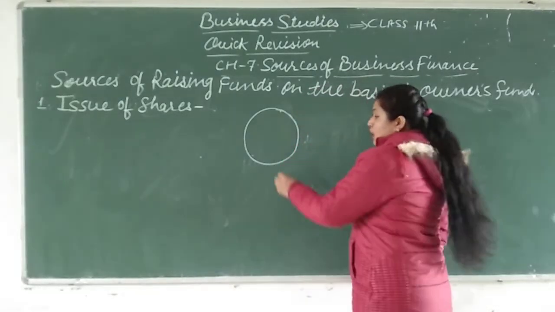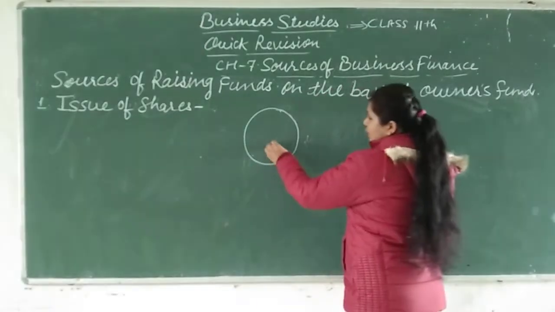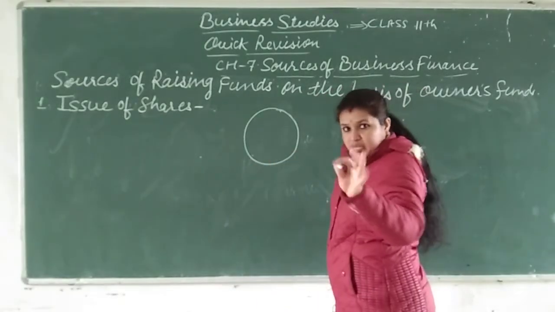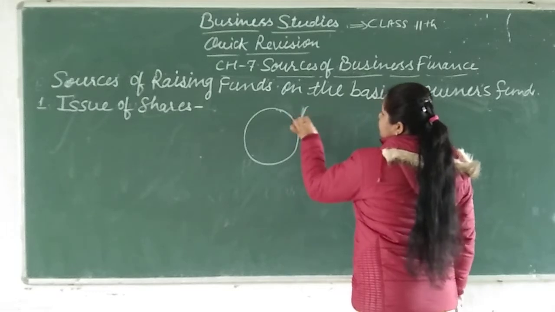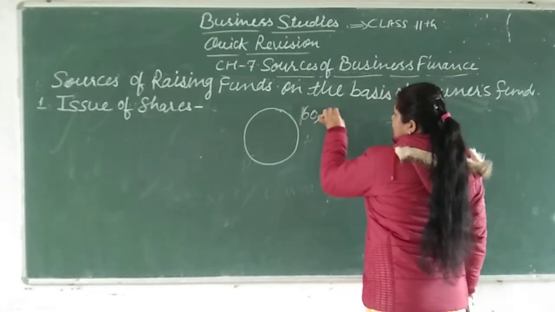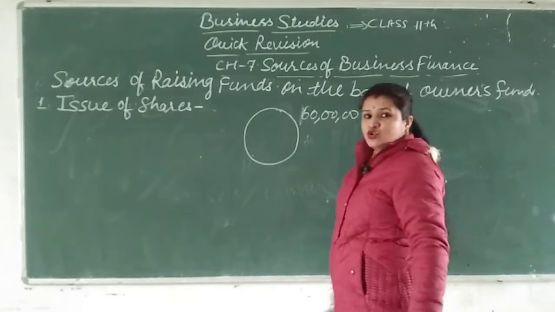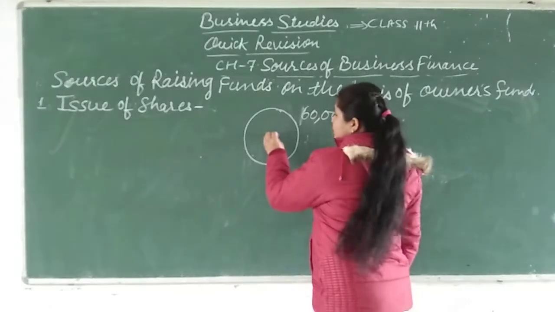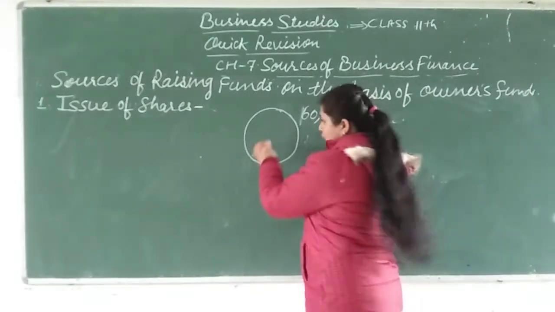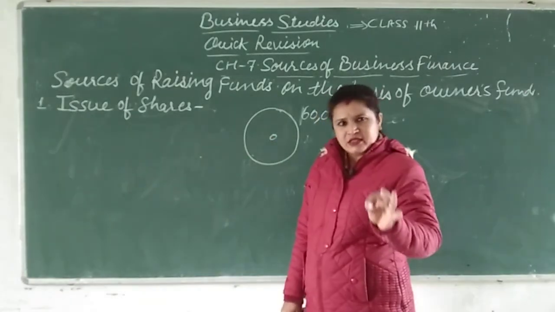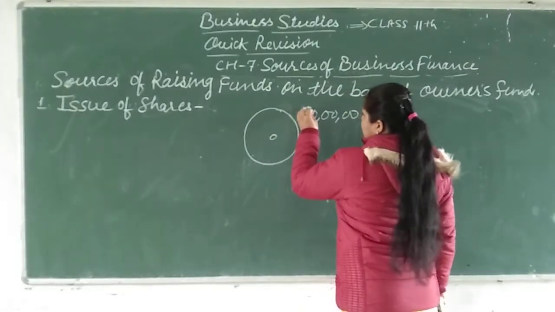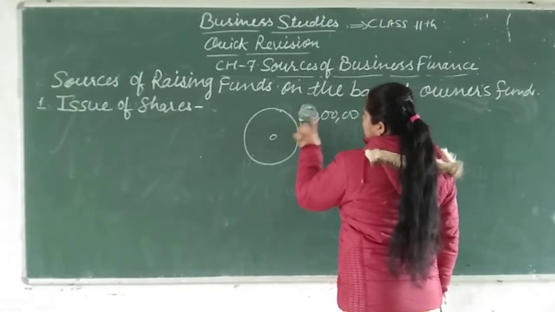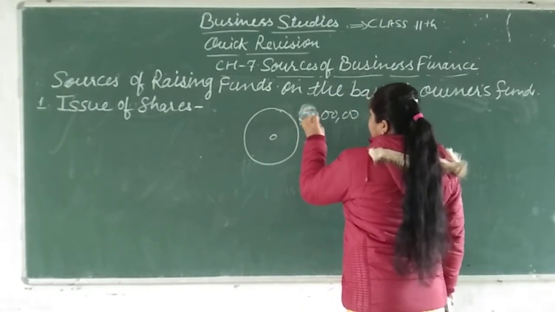Now a person is there, suppose he wants 6 lakhs rupees to be invested in his business. For example, I am giving 6 lakhs, or we can make it 50 lakhs.